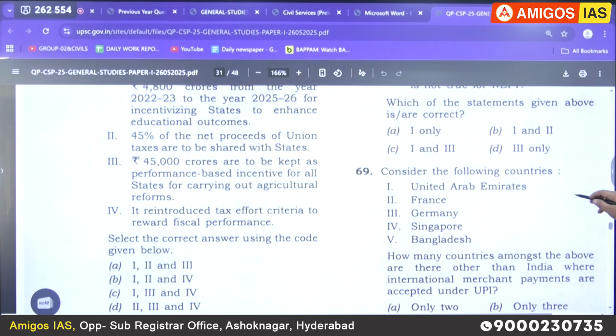What about the mains examination? In mains, you may get 1 question from this topic. With respect to banking, financial market, money system, inflation and monetary policy, there is a chance that you may get 1 question. Remember, there is no guarantee. Sometimes they don't ask a question from this topic at all.